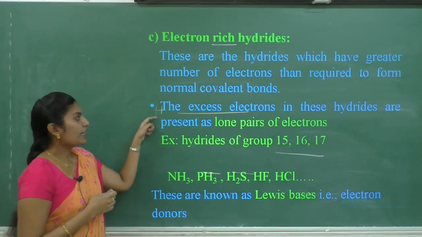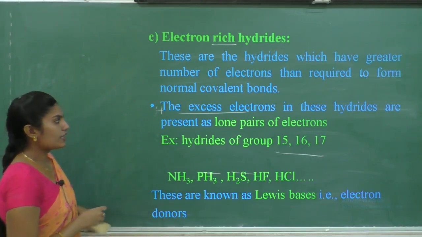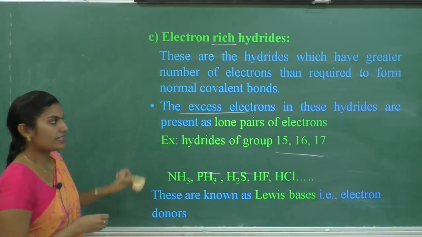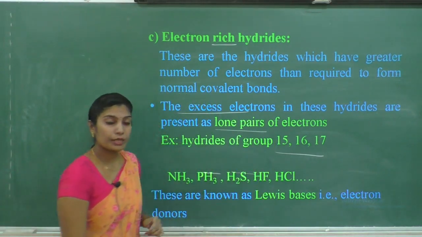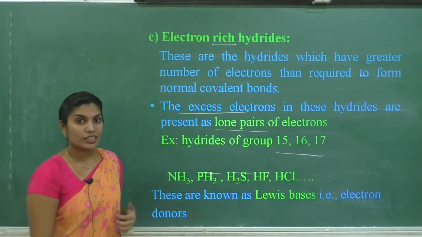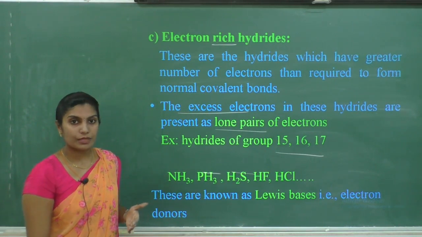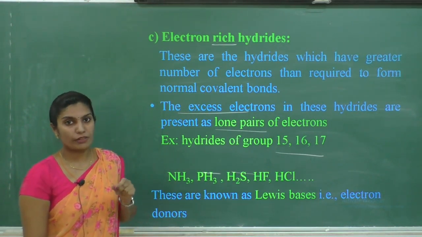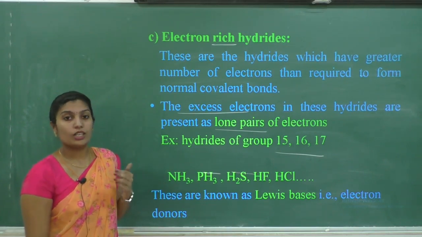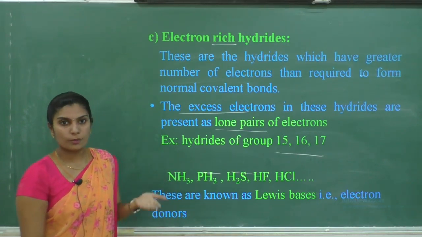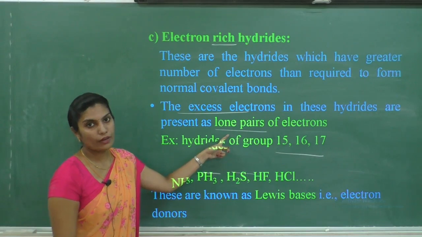The excess of electrons in these hydrides are present as lone pair of electrons. What do you mean by lone pair of electrons? You know that it is nothing but unshared pairs of electrons. Extra electrons ಇದೆ ಅಂತ ಹೇಳಿ ಹೇಳ್ತಾ ಇದ್ದೀನಿ ಹೌದಾ. Those extra electrons are present as a lone pair of electrons.